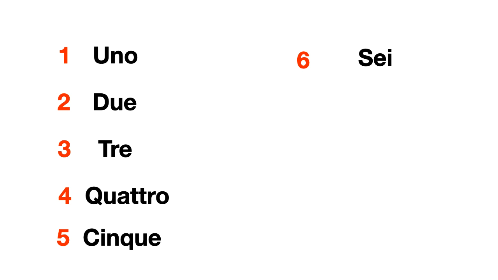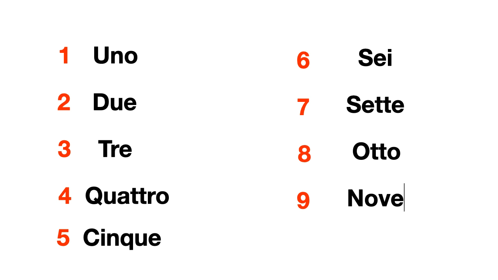Sei, sette, again a little pause, and yet another one in the next one. Otto, nove, 10. Okay? So in the second part of the video, we reviewed the vocabulary list again, and the plurals and the numbers from 1 to 10.